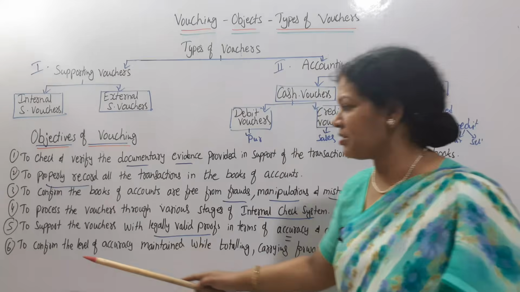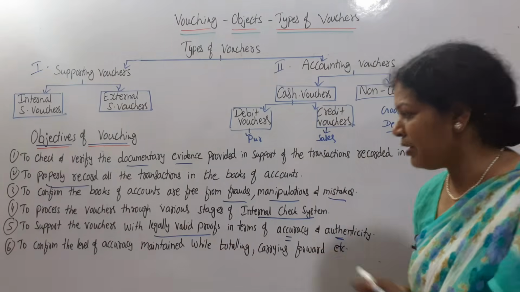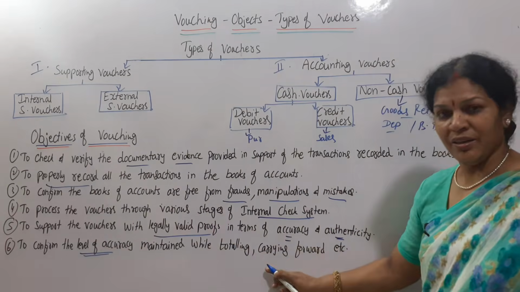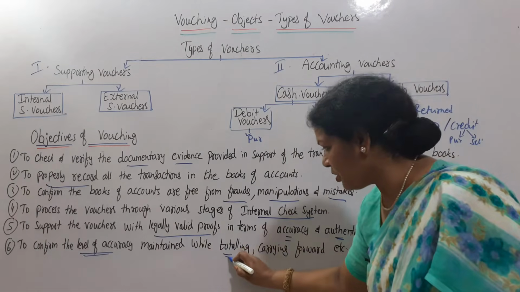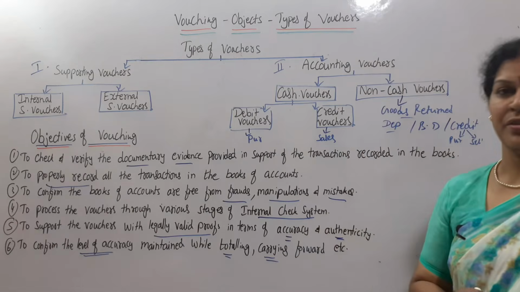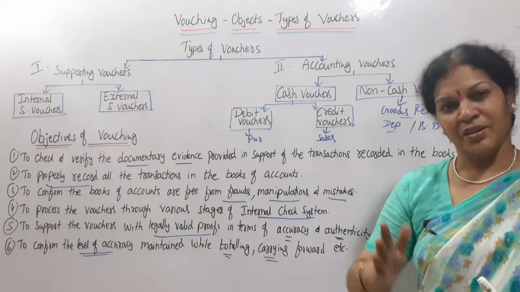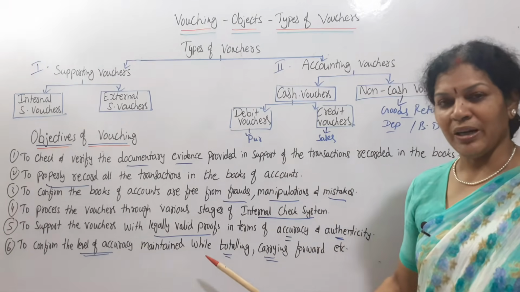And the last object is to confirm the level of accuracy maintained while totaling and carrying forward. Not just evidence; lastly we have to consider even the level of accuracy while totaling.